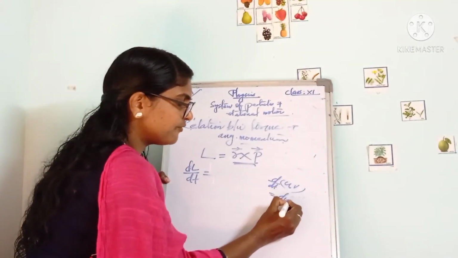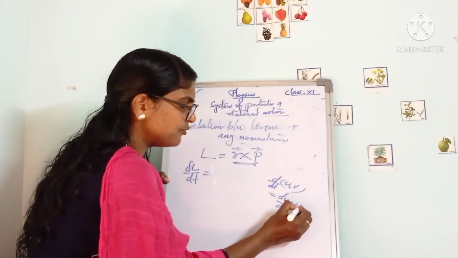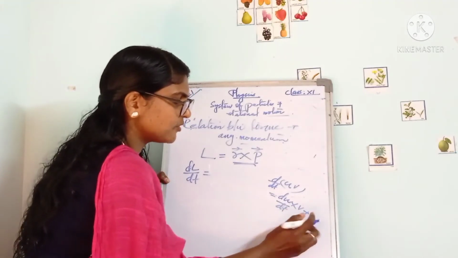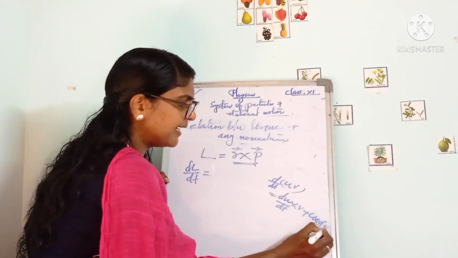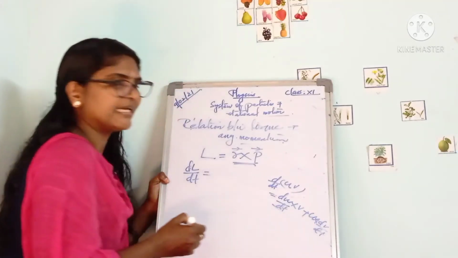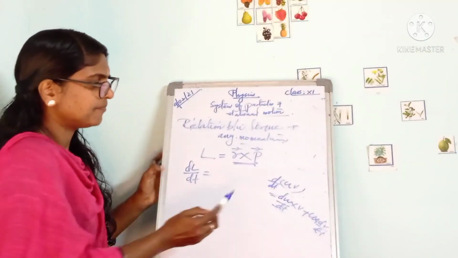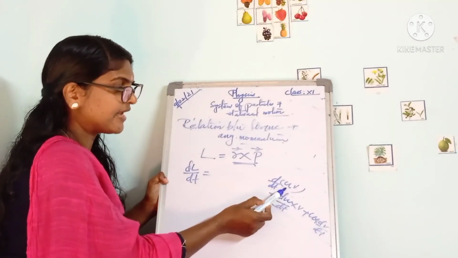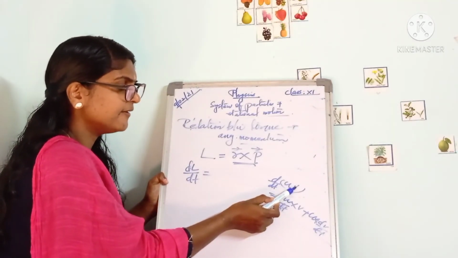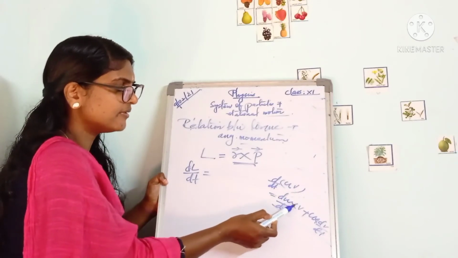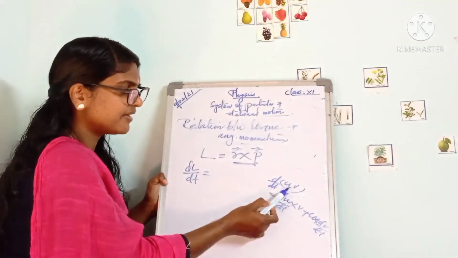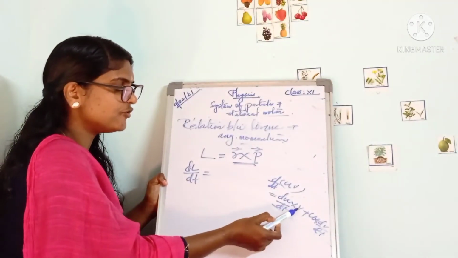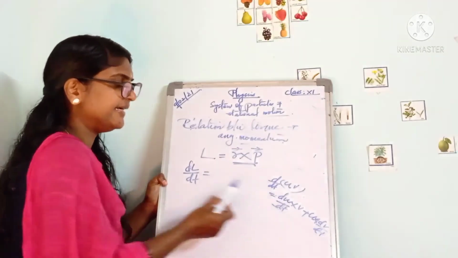First derivative of first, du by dt into v, plus u into dv by dt. Here we have two functions u and v: derivative of first into second function plus first function into derivative of second.